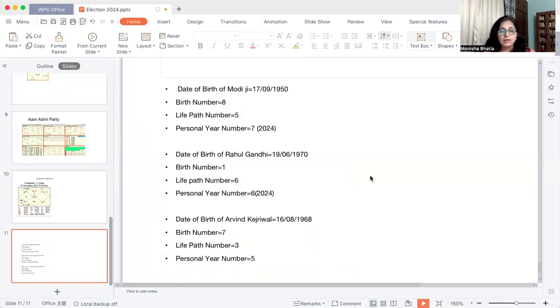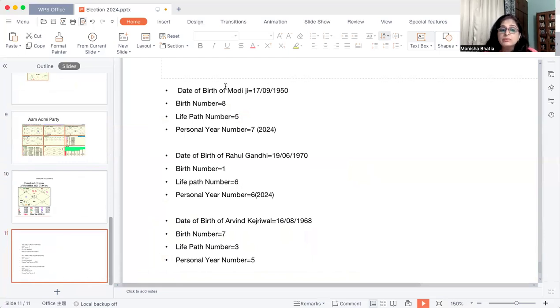Now we will discuss the numerological scope of these three leaders. First is the birth chart of Shri Modi ji. He was born on the 17th September 1950. His birth number is 8 and the life path number is 5.